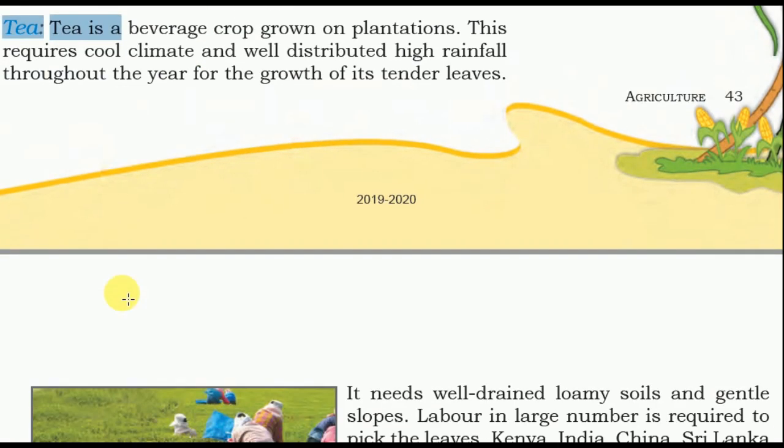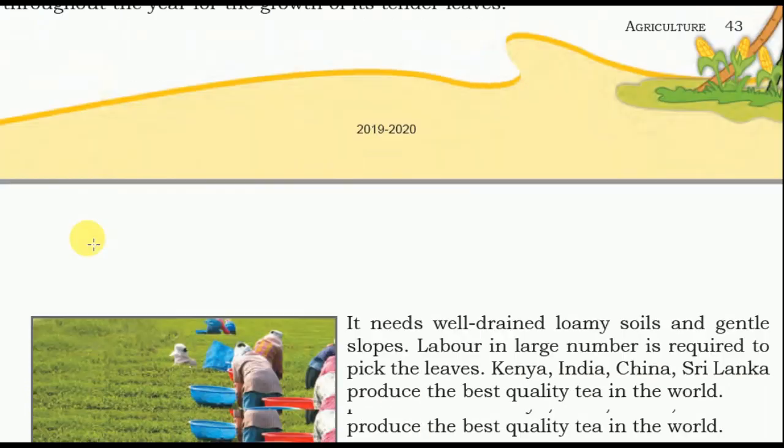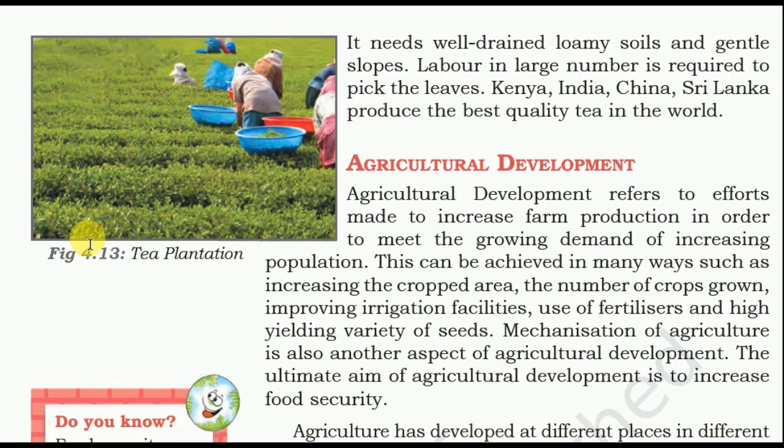Tea. Tea is a beverage crop grown on plantations. This requires a cool climate and well distributed high rainfall throughout the year for growth of its tender leaves. It needs well-drained loamy soil and gentle slopes. Labor in large numbers is required to pick the leaves. Kenya, India, China, Sri Lanka produce the best quality tea in the world.